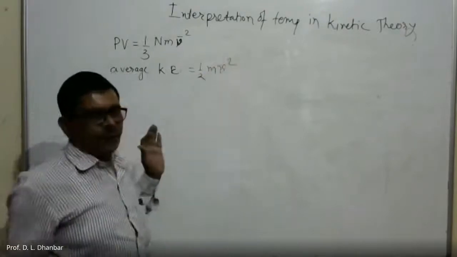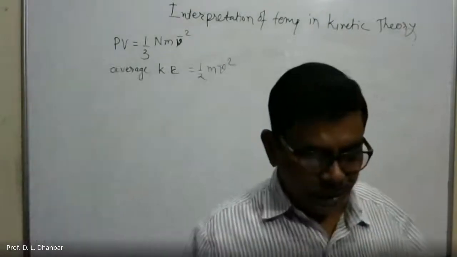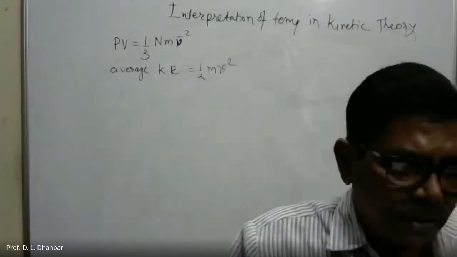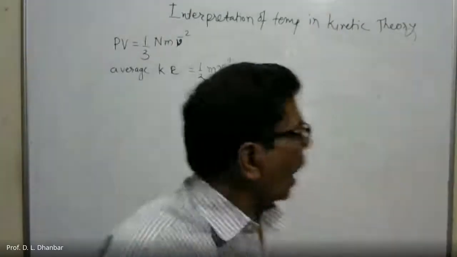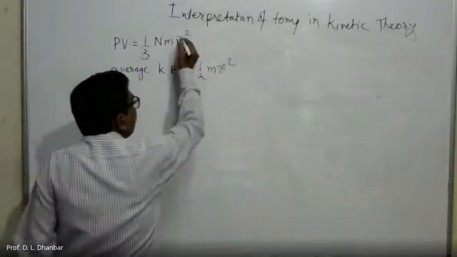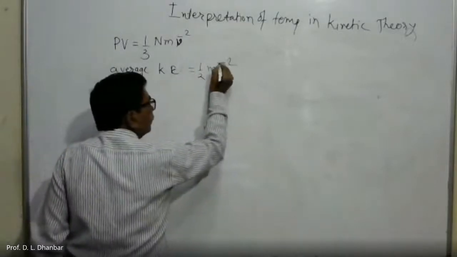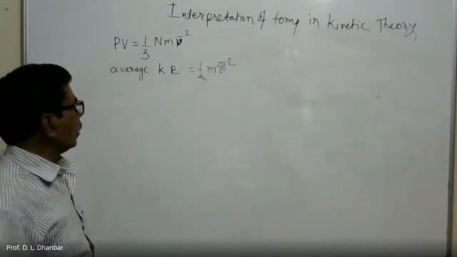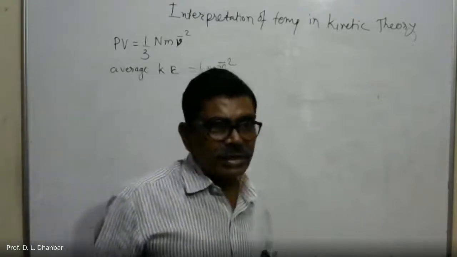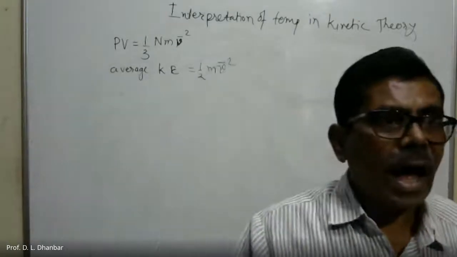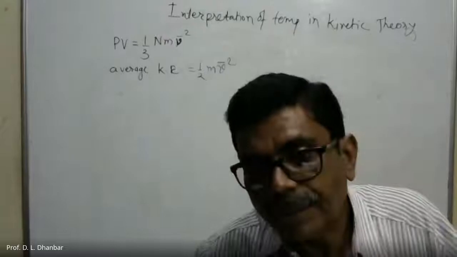This is the basic equation for the kinetic energy of a particle. As the velocity is the mean square velocity, the average translational kinetic energy is half m v bar square.